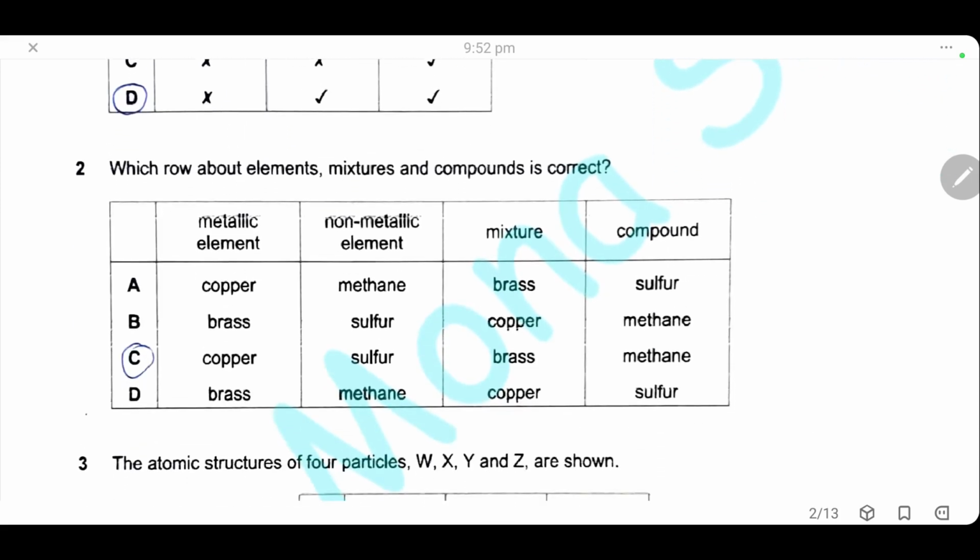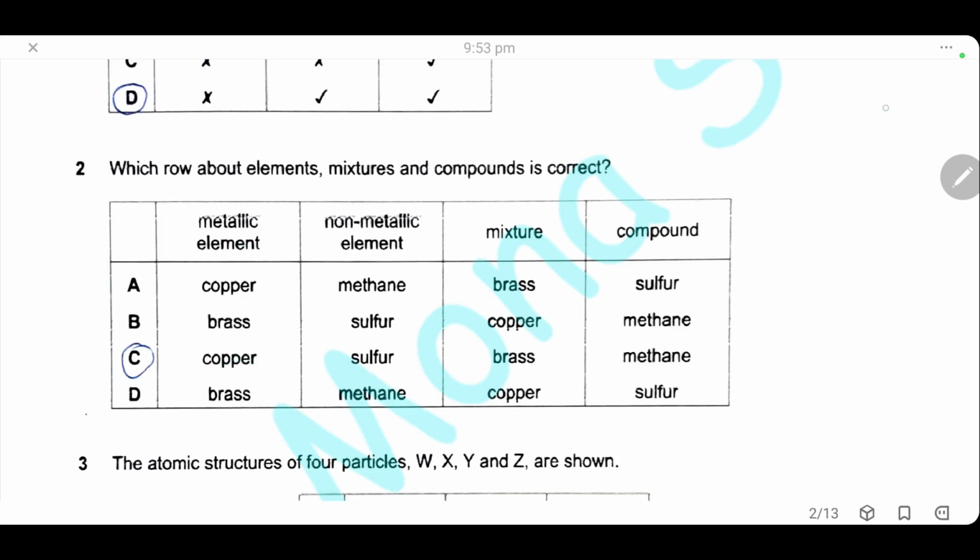Question 2. Which row about elements, mixture, compound is correct? From the first column, metallic element. Copper is a metallic element. Of course, brass is wrong. Brass is a mixture. It's an alloy. Non-metallic element. Here we have sulfur, because methane is not an element. Methane is a compound. Mixture. Here we have brass is a mixture. And finally, compound. As we said, it's methane, because sulfur is an element. For an answer to be correct, it has to be correct in the 4 columns. So the answer will be C.